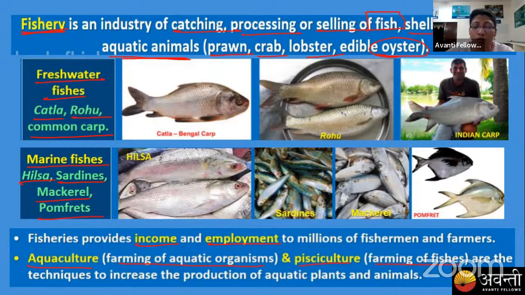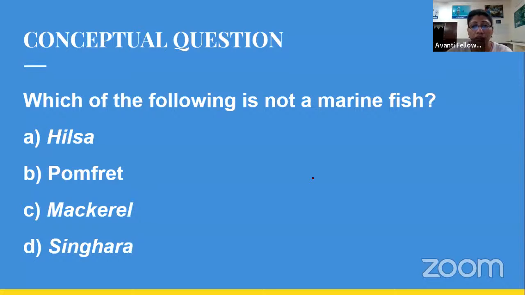Okay, so it is helping in the production of both aquatic plants and animals. So here is the question for you. Out of these four options, which is not a marine fish? You can give your answer in the chat box now. A. Hilsa, B. Pomfret, C. Mackerel, and D. Singhara. Out of these four, which one is not a marine fish? We have seen the four marine fish there, but one is not here. Give your answer. Which fish is not the marine out of these four?